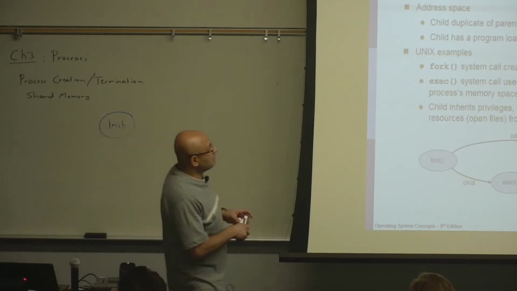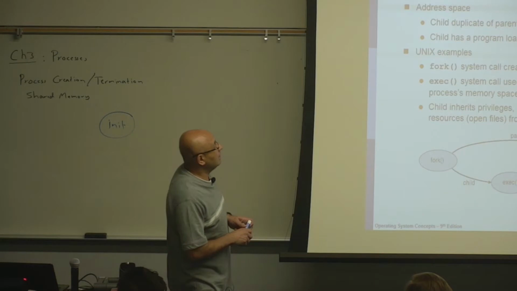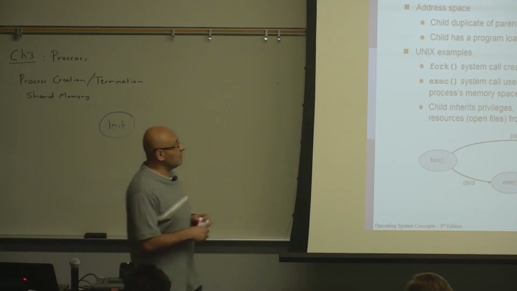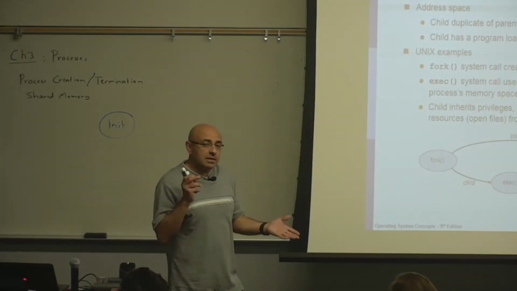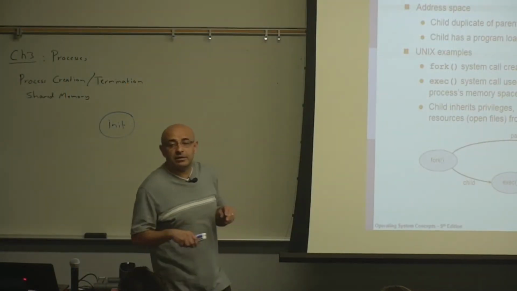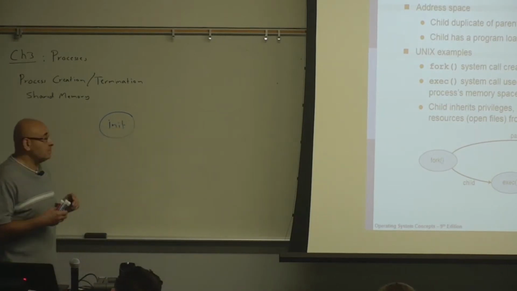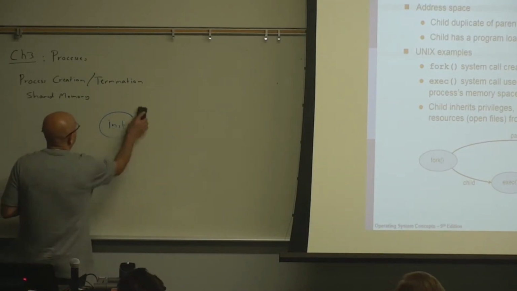Now let's look at how processes are created in a Unix system. We have the fork system call that creates a new process. We have a parent process that at some point executes fork. When it makes the fork system call, it will start a child process, and then both the child and the parent are running concurrently. We need to understand what it means for these two processes to be running concurrently.